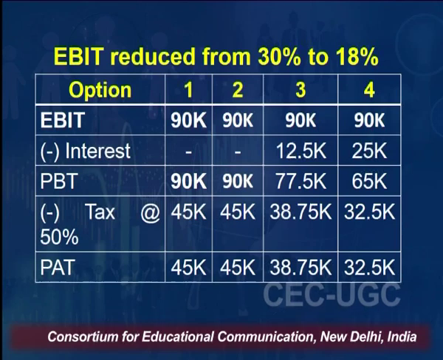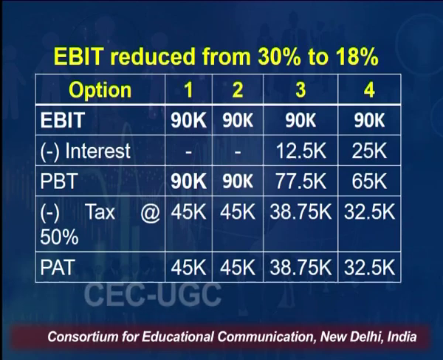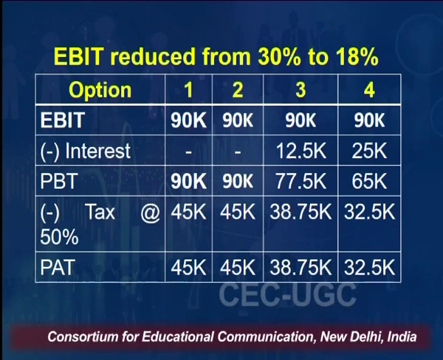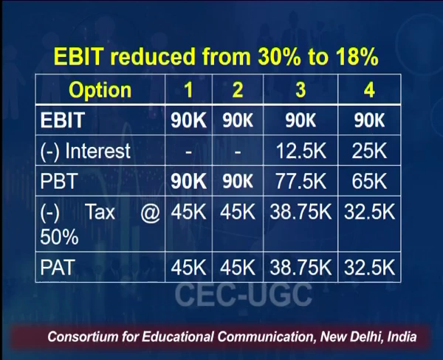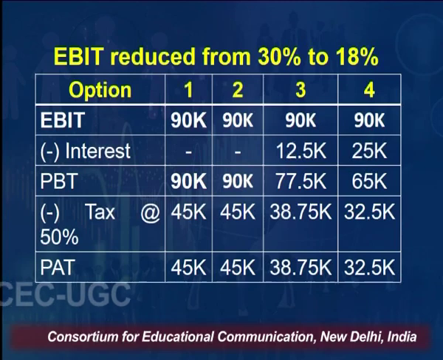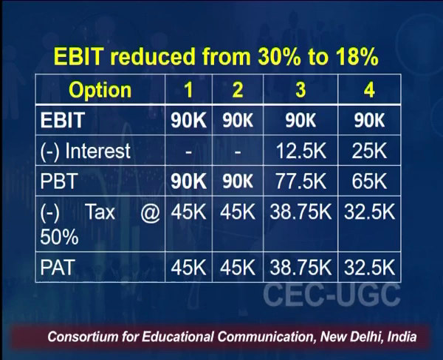Let us see one more case when our EBIT is reduced from 30% to 18%. In case 1 we have taken EBIT as 30%. Now, let us consider this case 2 where our EBIT is reduced to 18% from 30%. So, in earlier case our EBIT was 1.5 lakh in all the 4 cases. Now, since EBIT is 18% now, so EBIT will be 18% of 5 lakh. So, 90,000 in all the 4 cases.